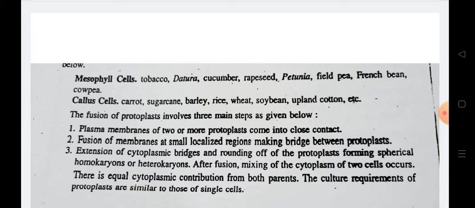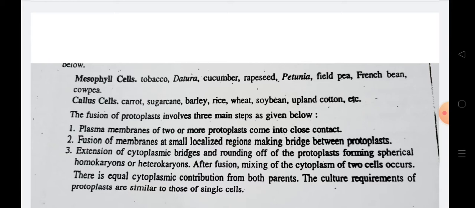Fusion of the protoplasts involves three main steps. First, the plasma membranes of two or more protoplasts come into close contact. Second, fusion of the membranes at localized regions, making bridges between the protoplasts. And third, extension of the cytoplasmic bridges and rounding of the protoplasts, forming homokaryons or heterokaryons.